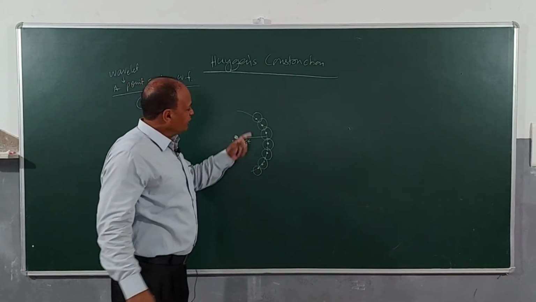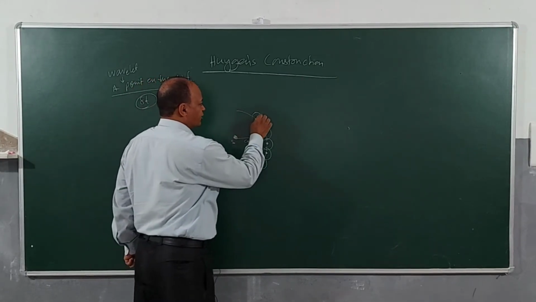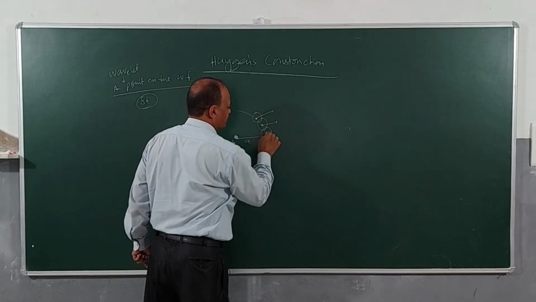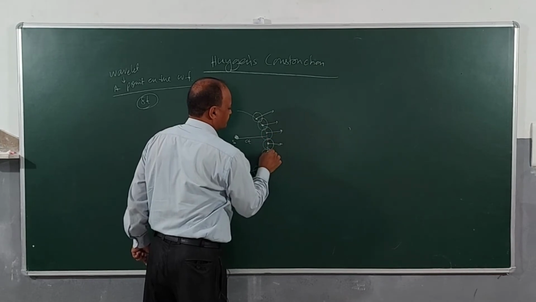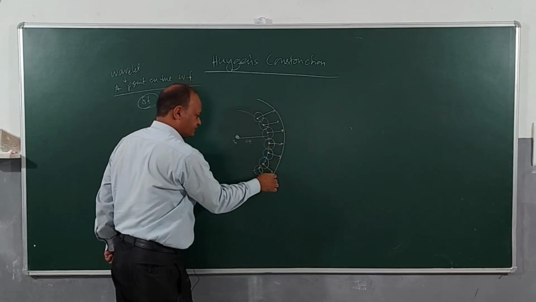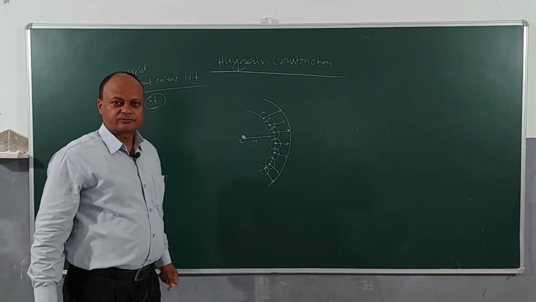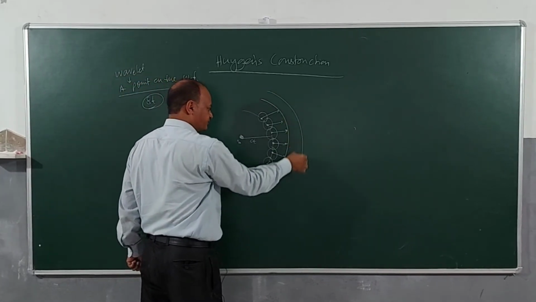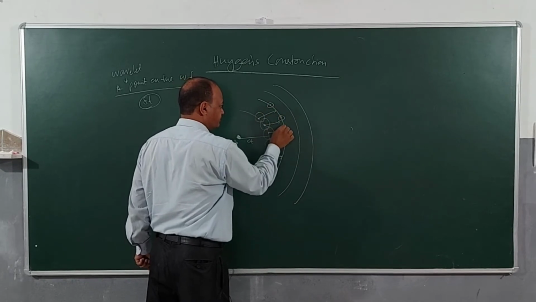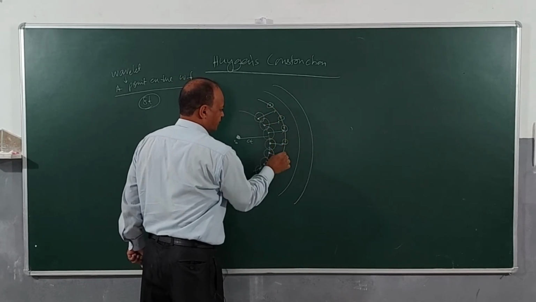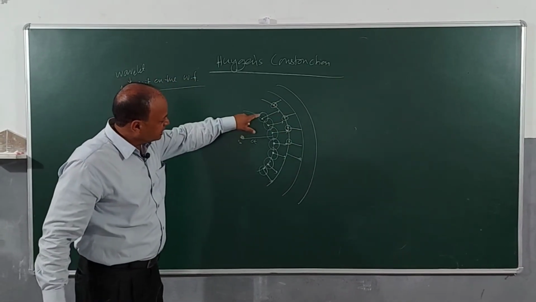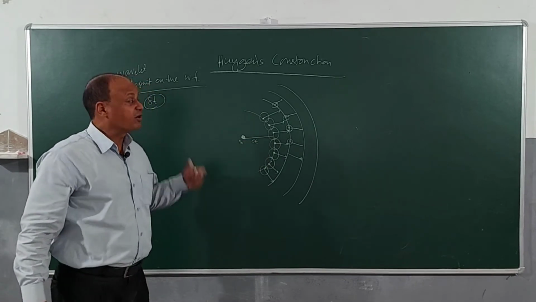Right. And now these sources, again they will be emitting what? Their own light. They will be emitting their own light here. And yet another wavefront will come. And this will go on travelling. Again we will have more points here, and all these points will be emitting their own lights, and then more and more wavefronts will come. So the smaller circles you see, they are representing what? Wavelets. So what we are trying to find out?